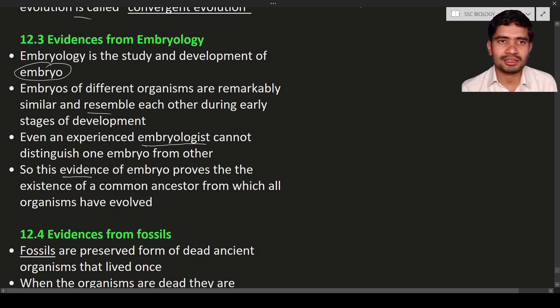So we can take this example as the evidence for the evolution. It means we came from common ancestor. Hence organisms have evolved and so on. So this is the main reason for the evolution.